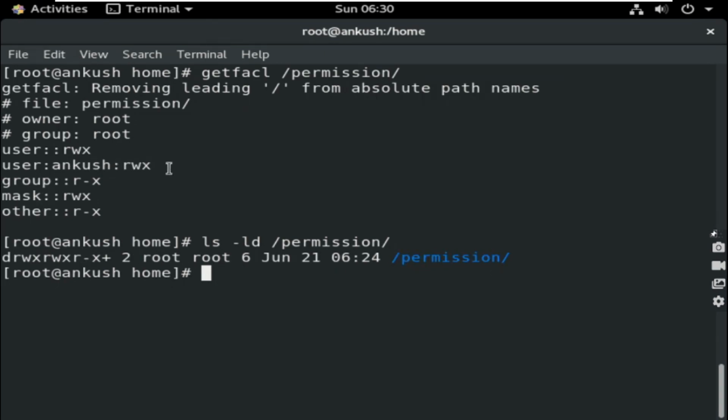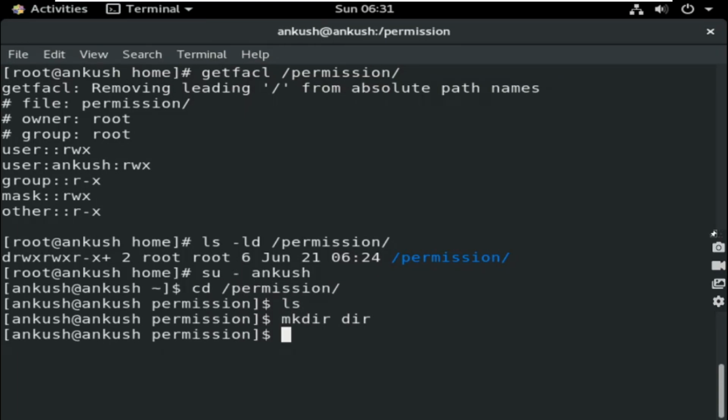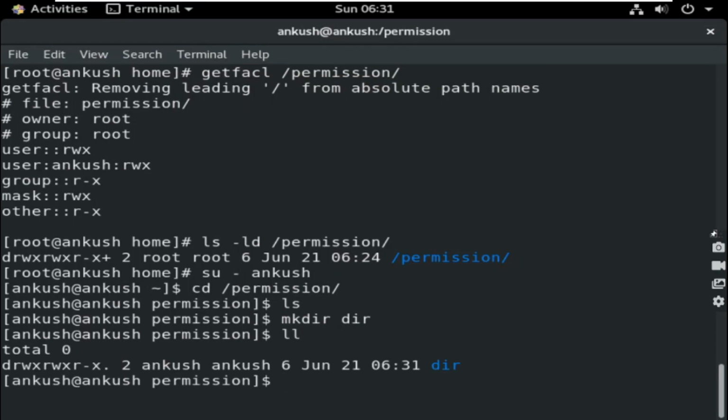Now let me show you, is Ankush able to create something inside it? Let me show you as Ankush. Go into permission directory, mkdir. Yes, I can create it. This is created by Ankush.